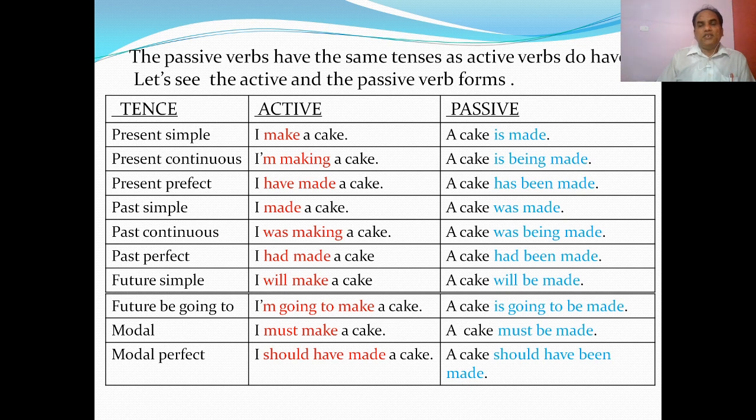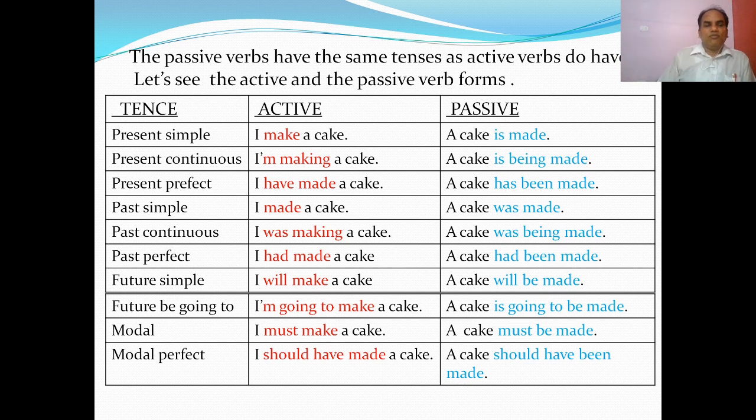We should keep in mind, whenever we want to change from active to passive or passive to active, that this is the change of active verb form to passive verb form, and from passive verb form to active verb form, though the same tenses are both in active and passive.